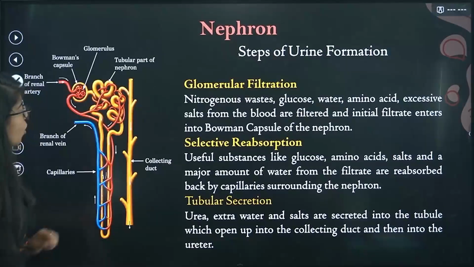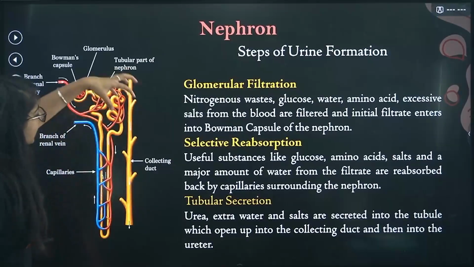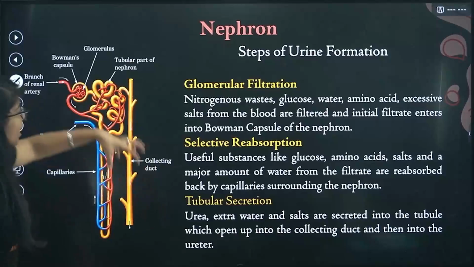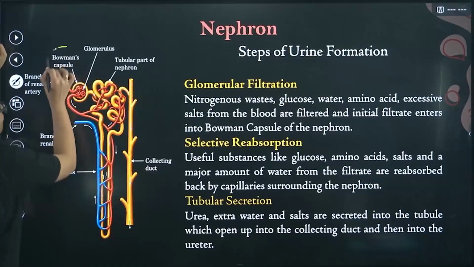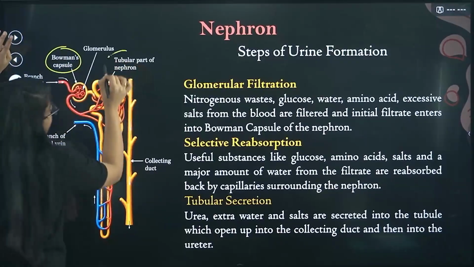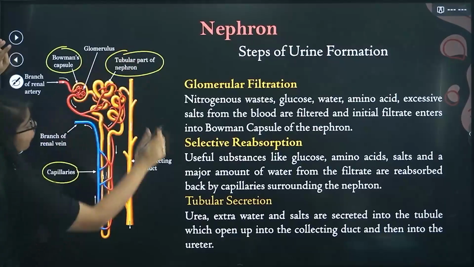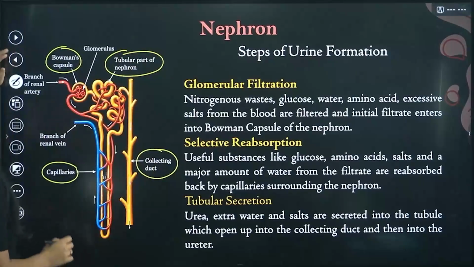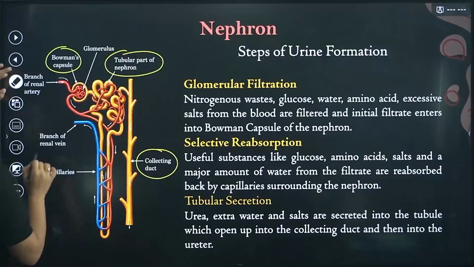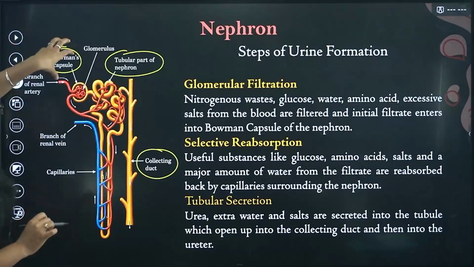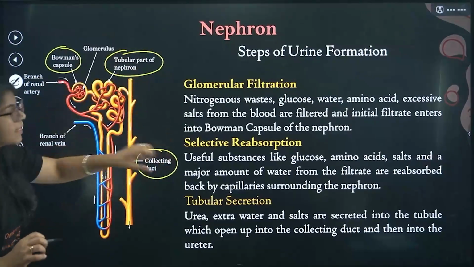Then the thing is, it's finally going into the collecting duct. Okay, we have 3 things. We have Bowman's capsule, we have tubular part, we have capillaries. Now the third part is collecting duct. These are the main 3 parts. What are these? Bowman's capsule, tubular part, and this collecting duct.